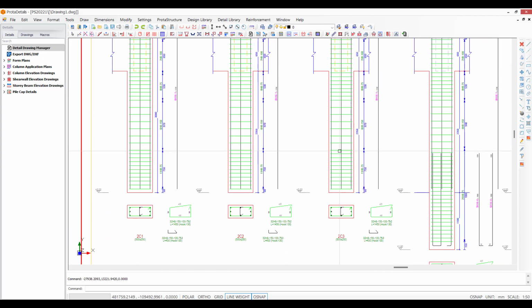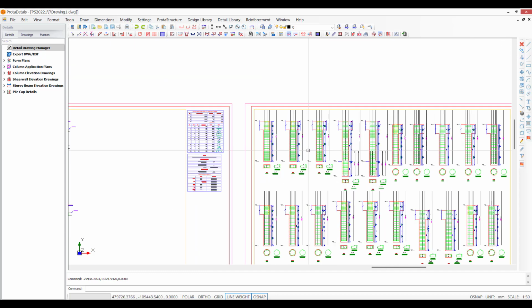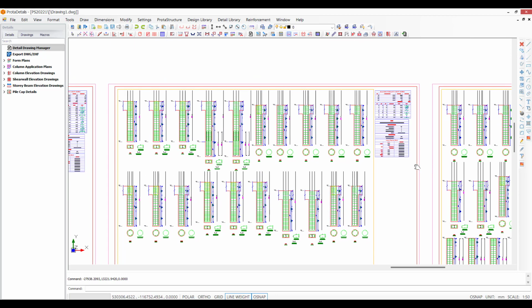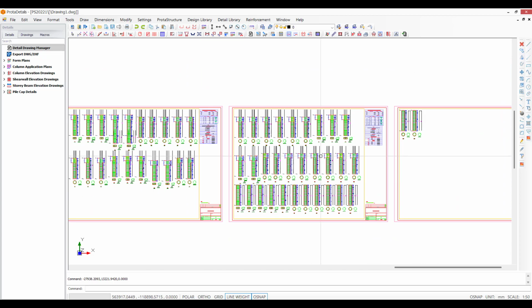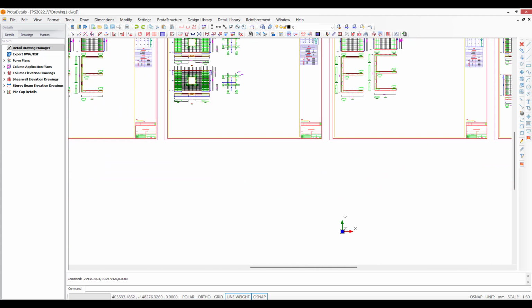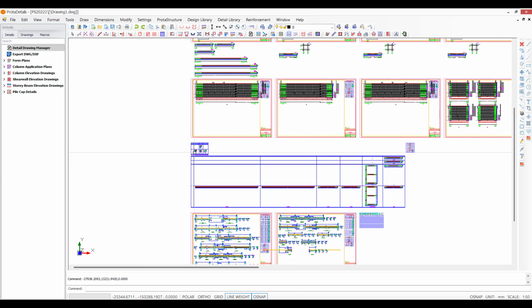I'm using medium ductile detailing, which has been employed to Eurocode for this particular example. Okay, so you can come and see how they're being created. Now, if I come down, there's other ways we can present information.